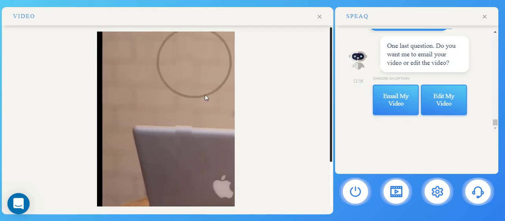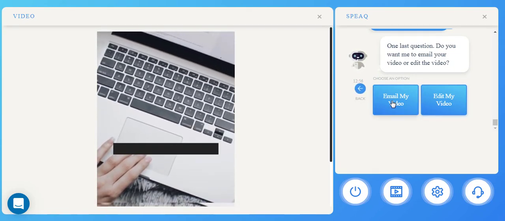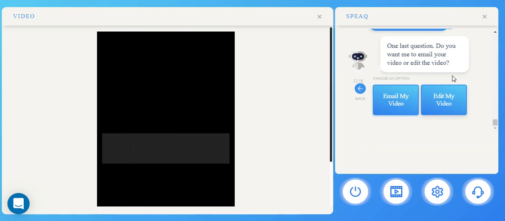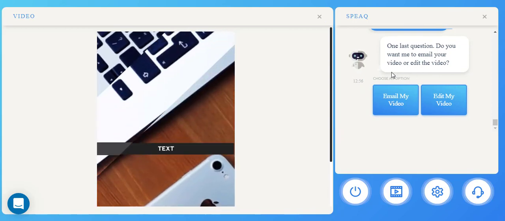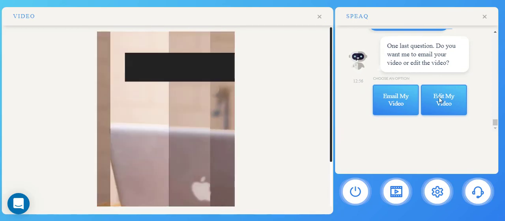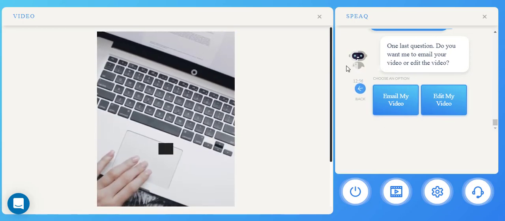And while I was talking, the video was actually rendered over here on the left side. It looks very professional. I like it. You can either have it emailed to you, or you can edit your own video. But as I said, if this was your client, they will have to fill in their email address, which will go to your autoresponder after the update, and you can set multiple price points.